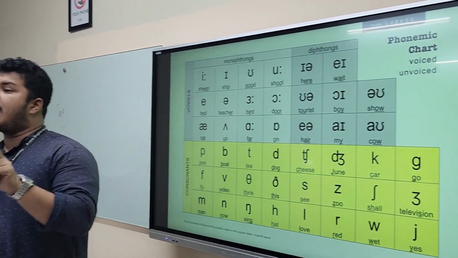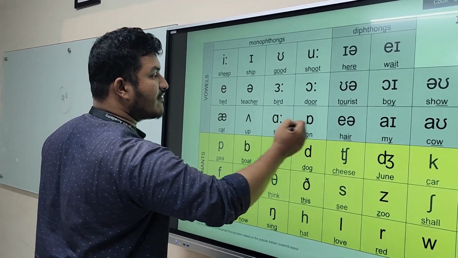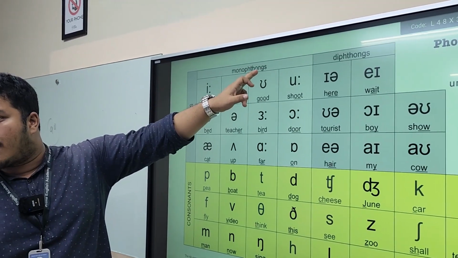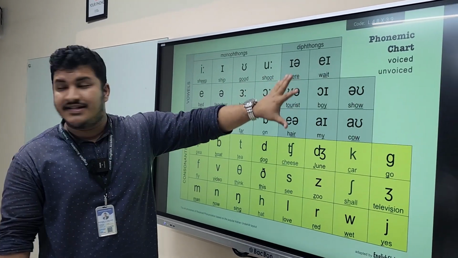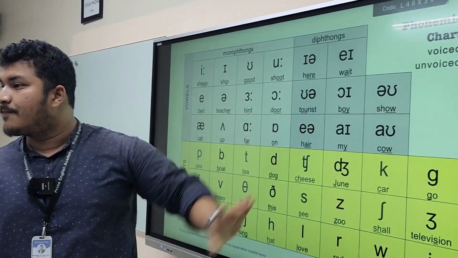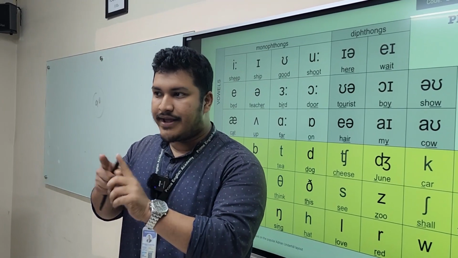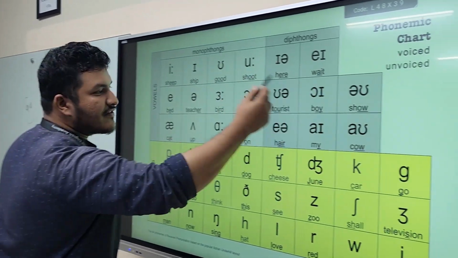And there are two types of vowels. First, single vowels, okay? These are single sounds. These are also called monophthongs. What is this called? Monophthong. And these are double vowels. When two vowel sounds come together and make a new sound, it's called a diphthong. Here are some sounds, as we can see.